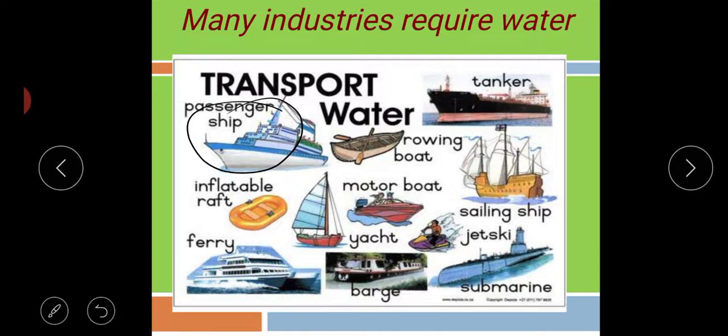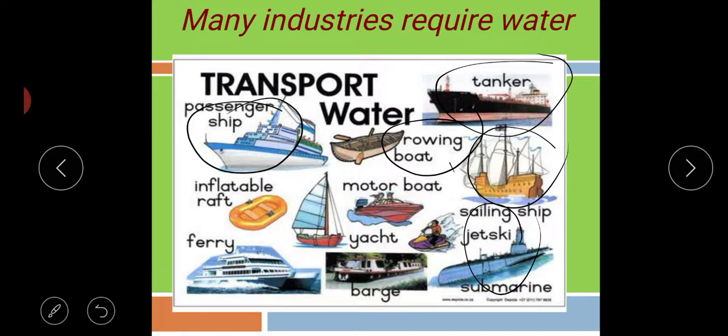You can see in the picture, these are also helpful in the transportation of goods. Goods are the things which are sent from one place to another. This also helps people to get things. These transports float on the water.